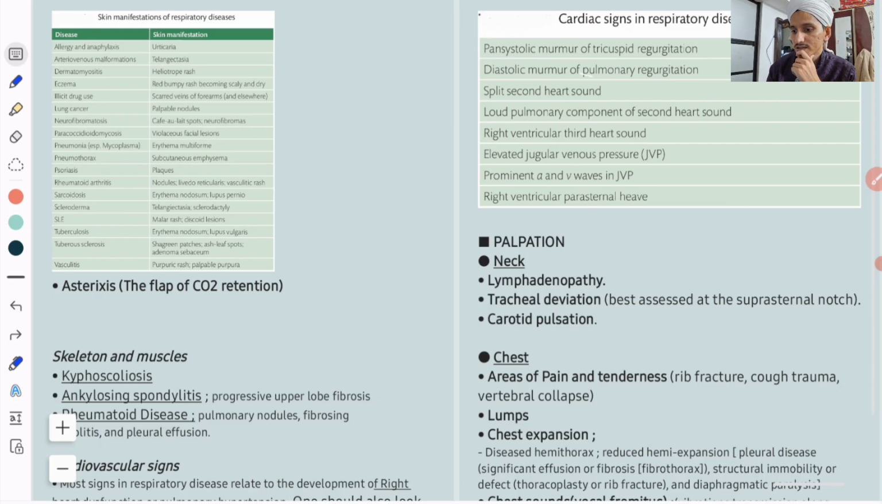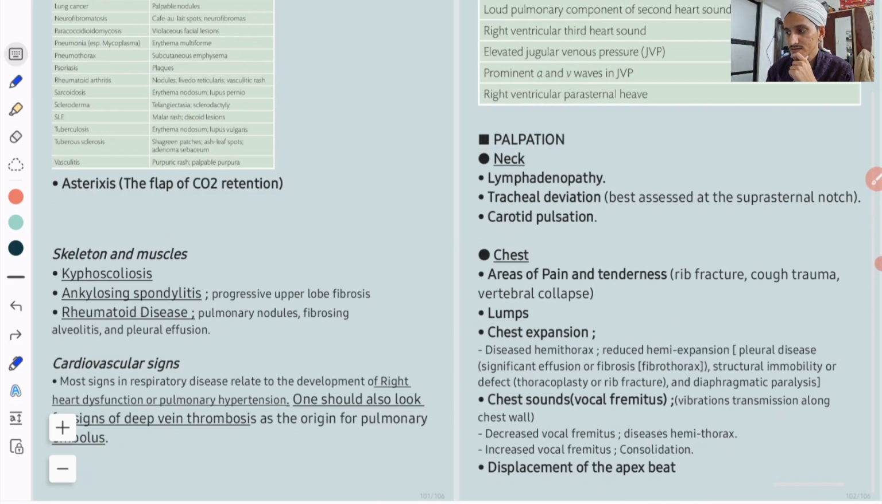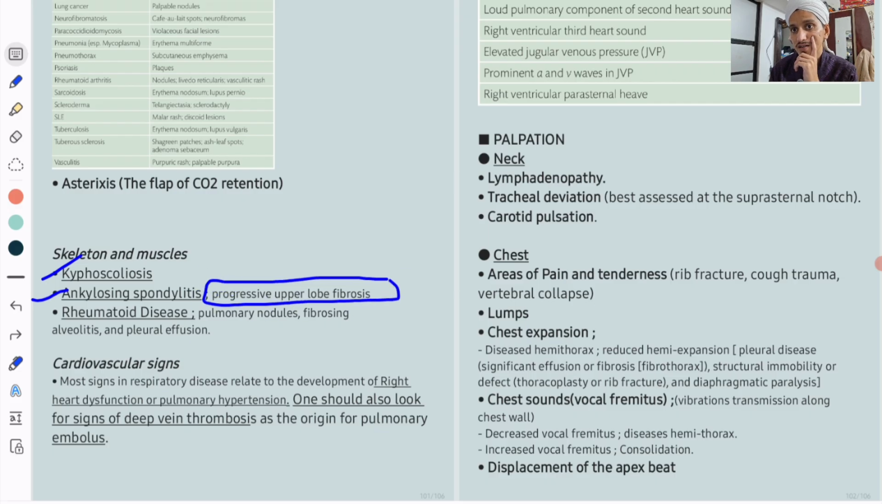So in skeletal and muscles, what you can have in respiratory patients: kyphoscoliosis, and they will have some mechanical disorder, that's why they will have difficulty in breathing. Ankylosing spondylitis: in a patient with ankylosing spondylitis, you can have progressive upper lobe fibrosis. It is a rheumatological disorder involving the lung. Rheumatoid disease: you can have pulmonary nodules, fibrosis, fibrosing alveolitis, pleural effusion. So these are connective tissue disorders involving the lung. Ankylosing spondylitis can have upper lobe fibrosis; rheumatoid arthritis can have effusion, fibrosis, nodules.